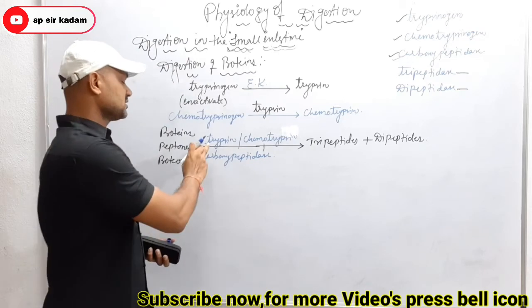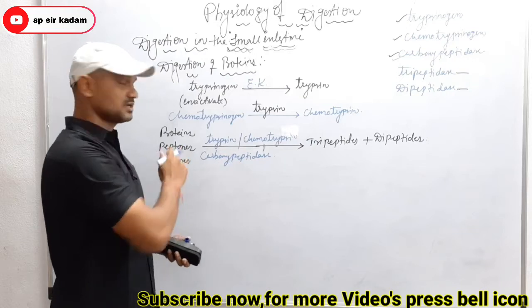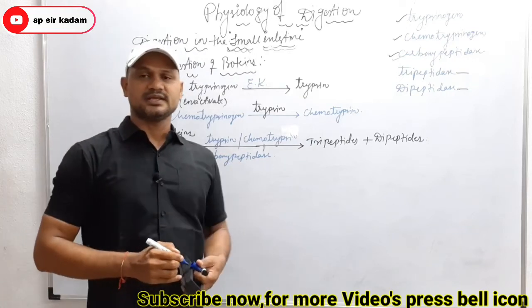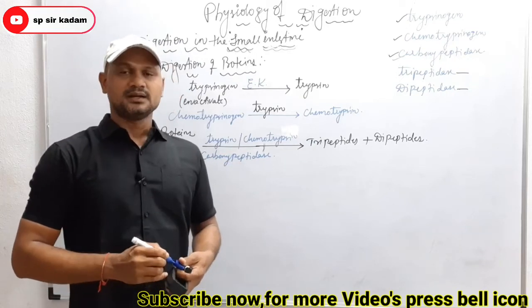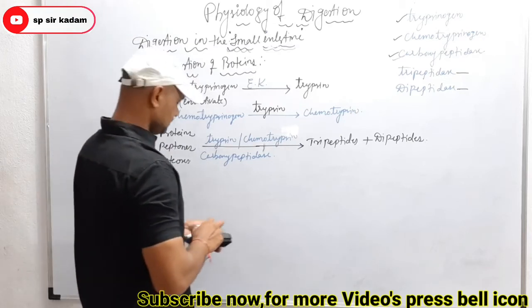So in the presence of these three enzymes, trypsin, chymotrypsin and carboxypeptidase, proteins, peptones and proteases are converted into tripeptides and dipeptides.